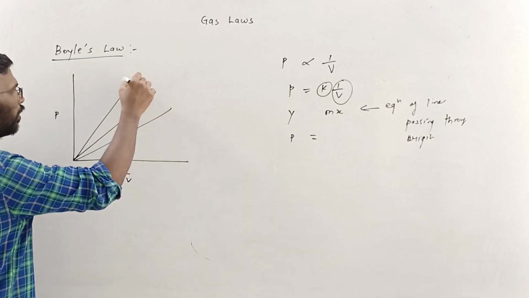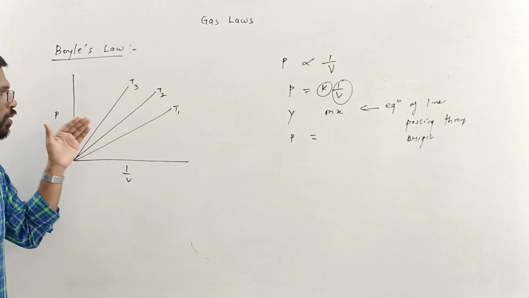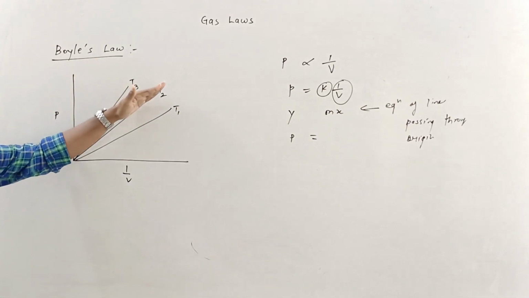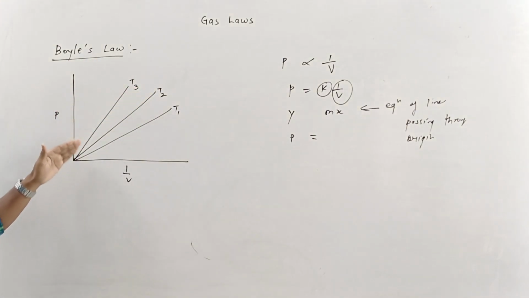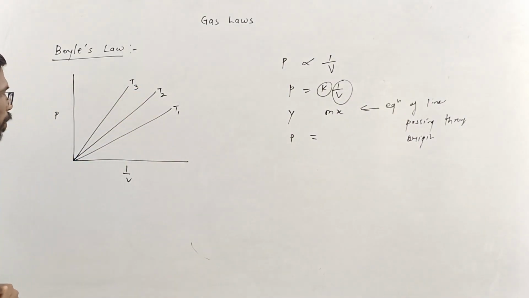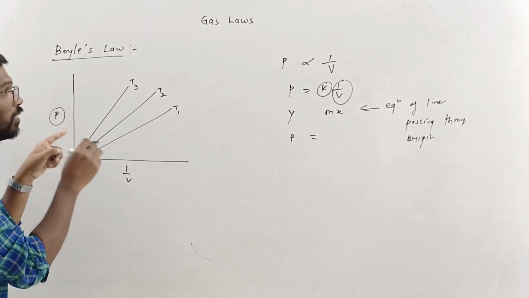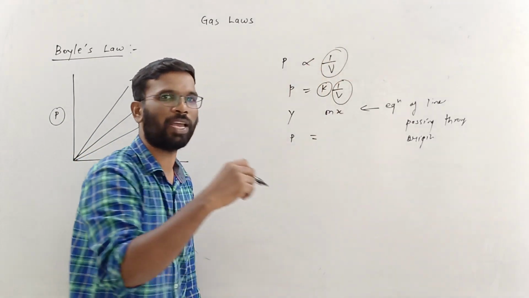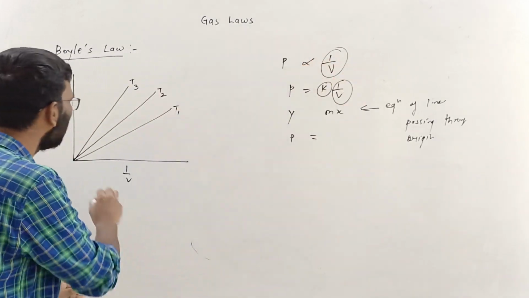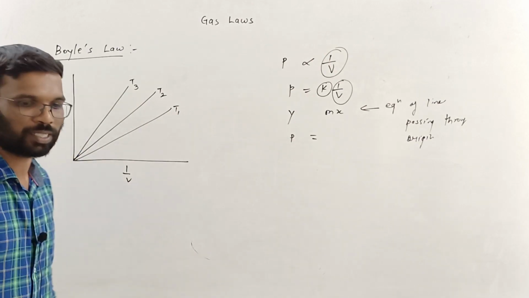This is my T3, T2 and T1, meaning this set of experiments is conducted at temperature T3, this set at T2, and this set at T1. Pressure is directly proportional to 1 by V, and not V. It is inversely proportional to V and directly proportional to 1 by V. That's why we get this kind of graph when plotting P versus 1 by V.